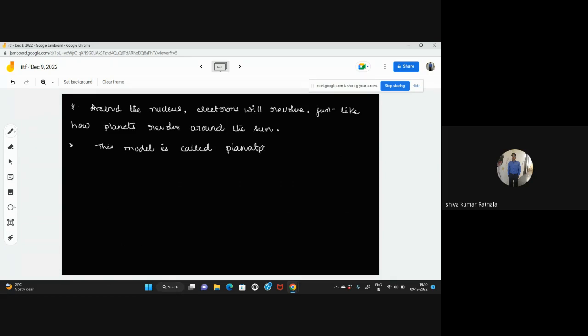planetary model. Sir, once can you show the previous slide? 1 second. Sir, planetary spelling you wrote wrong. What I have written? Planet, sir. Netary. NETA, no? Yes, sir. TARY. Mm.